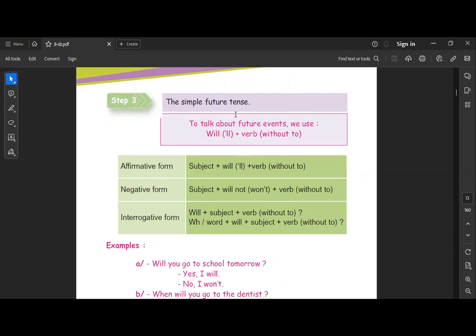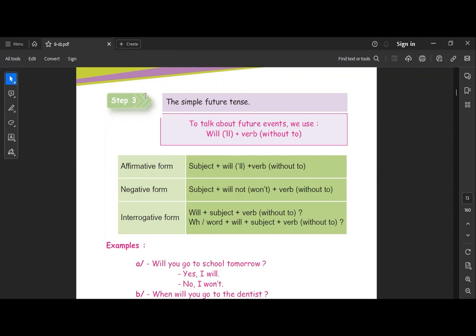Okay, so if you are going to talk about something or anything that you are going to do in the future, here you're going to use the future. Like this, we have to talk about future events. We use will or apostrophe double L plus verb without to. Okay, pay attention. I'm going to explain it to you like this. If I'm going to talk about something in the future tense, you are going to talk about future events, any future plans or future events, you are going to use the future.